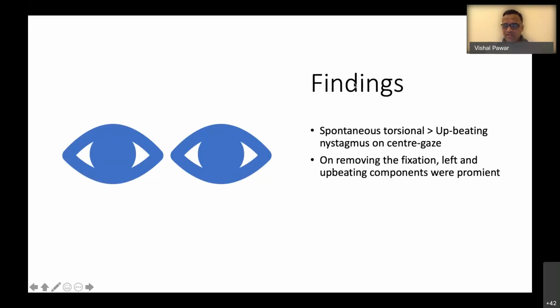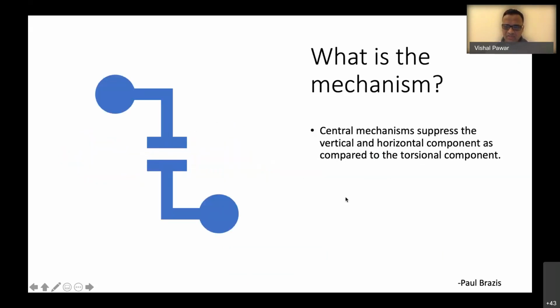the findings: spontaneous torsional more than upbeating nystagmus on center gaze. On removing the fixation, left and upbeating components were prominent. And there is one reason for this, which is mentioned in Paul Brazis, one of the neurology books. The central mechanism suppresses the vertical and horizontal components as compared to the torsional components. So many a time you can see a horizontal component, many a time you can see the torsional component of nystagmus.